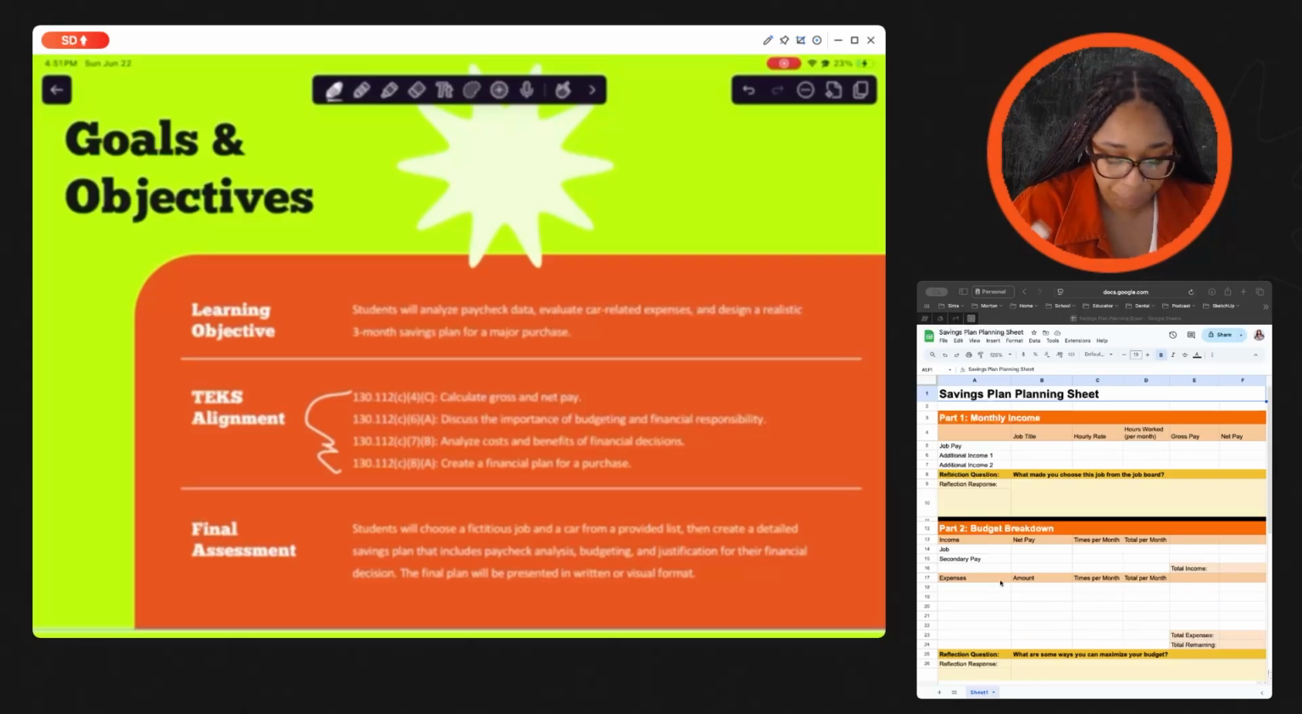Your final assessment is where you will choose a fictitious job and a car from the provided list. Then you will create a detailed savings plan that includes paycheck analysis, budgeting, and justification for your financial decision. The final plan will be presented in written or visual format.